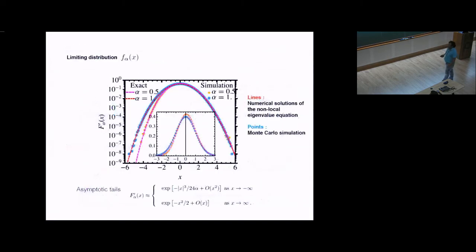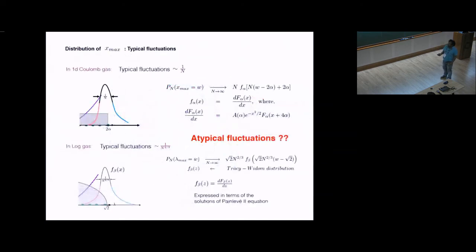Okay, so this is a plot of that distribution, and we compare that with the numerical simulation, and we see it matches nicely. And this distribution also has asymmetric asymptotics. On the left hand side, it decays as e to the power minus |x|^3, as in the Tracy-Widom distribution. However, on the right hand side, it decays as e to the power minus x^2/2, in contrast to the residual distribution, in which case it decays as e to the power minus x^(3/2).